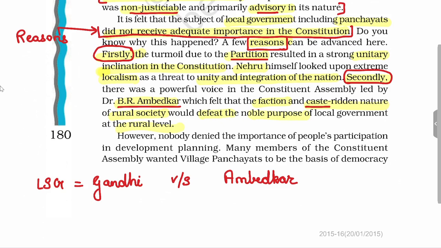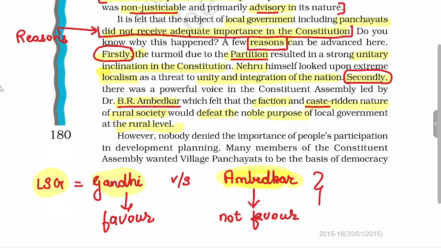So, from the context of local self government, there are two opposite views of Gandhi and Ambedkar. Gandhiji was in favor of implementing local self government, but Ambedkar was not in favor of local self government.